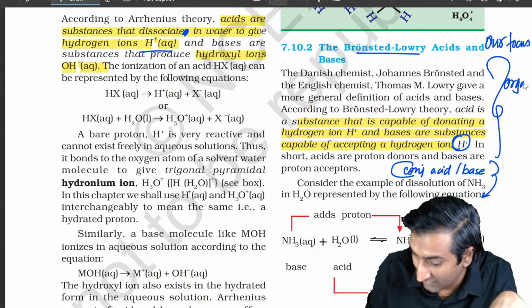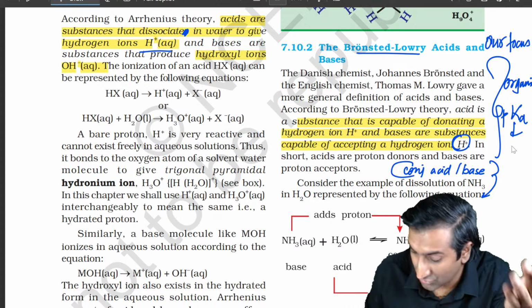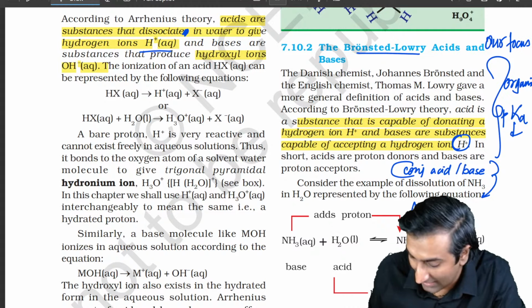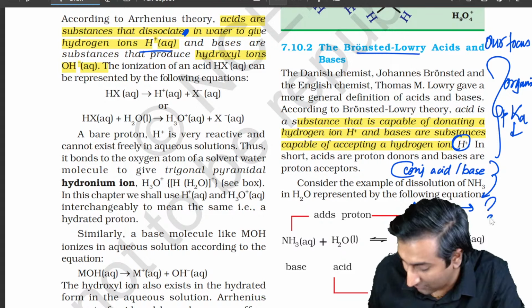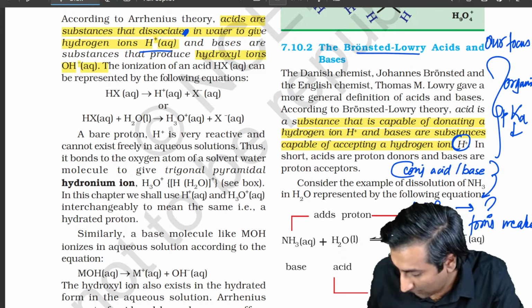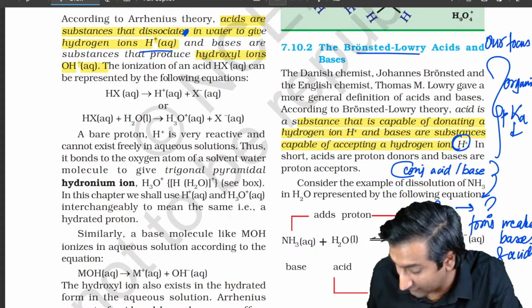The idea of Ka or pKa tells whether some reaction is going to happen or not. Like in organic chemistry, if I have say A and B, is the reaction going to happen or not? Well, if it forms weaker bases and acids, तब form होगा. Otherwise, it will not happen.